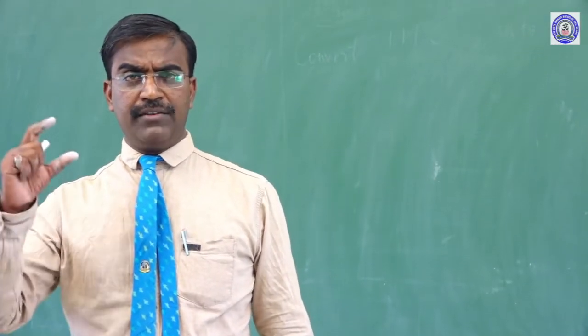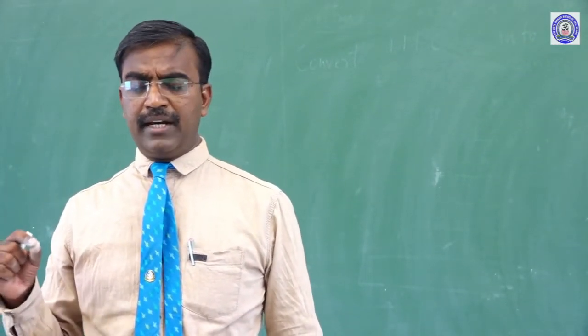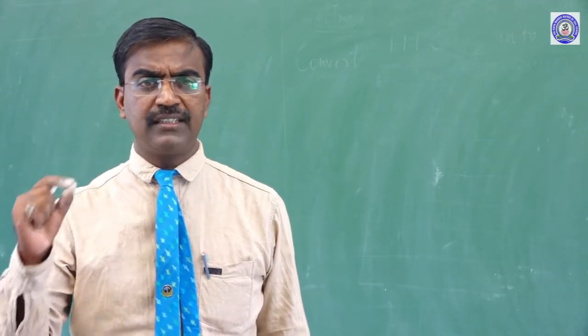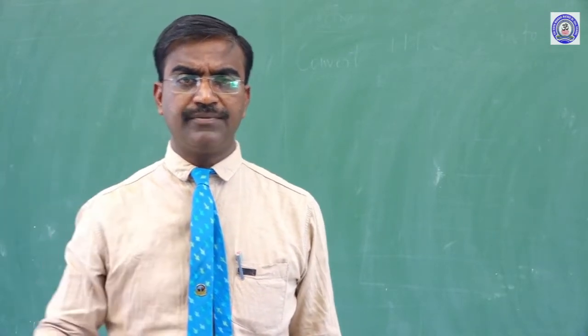Now let us see, given a decimal number, how can we convert it into octal?